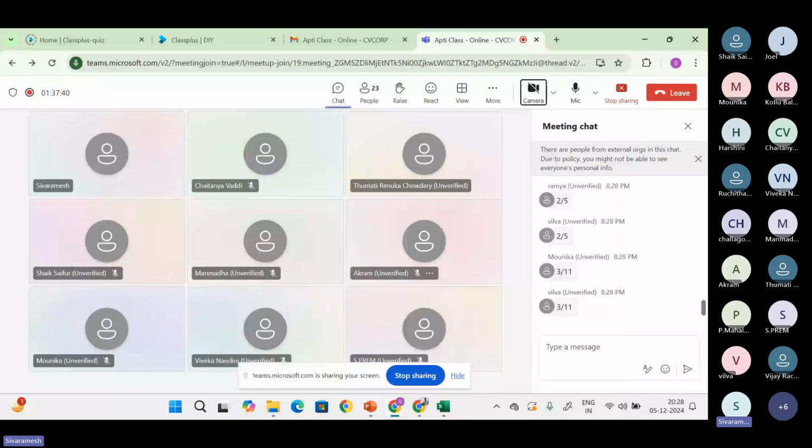You guys are very fast. Even you are posting answers in the chat box. Many students, very good. 3 by 11. Why is 27.27% equal to 3 by 11? Because 27 is a multiple of 9. If it is a 9 multiple, your fraction should be in 11. So 9 times 3 is 27. That's the reason, 3 by 11.